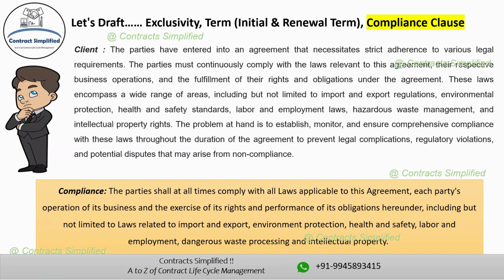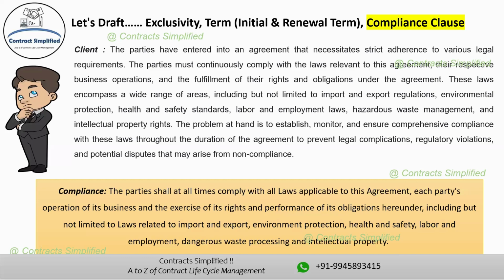The list of specific laws includes import and export laws, which pertain to the rules governing movement of goods across international borders. Environment protection law encompasses regulations related to protecting the environment, including issues like pollution control and conservation. Health and safety laws refer to regulations ensuring the health and safety of the employees and others in the workplace.